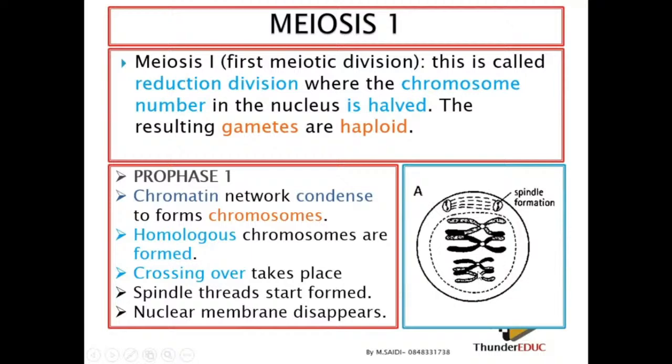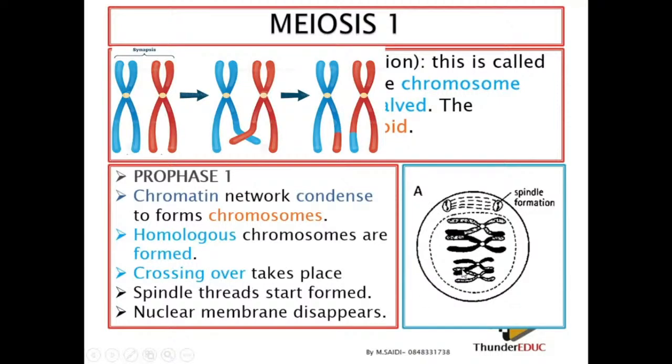These chromosomes come together, and then the chromatids cross each other. When they cross each other, we call it crossing over. That's why I'm saying that crossing over takes place. And then the point where they cross over, we call it chiasma. We're going to look at this in detail.